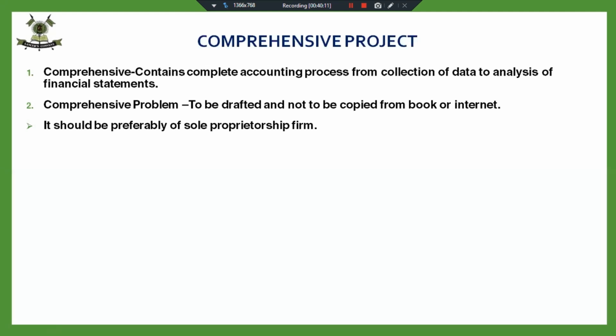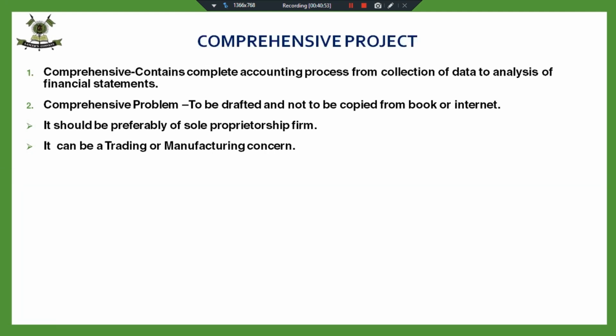I'm not saying that you cannot take a partnership firm. Since you have learned preparation of the P&L appropriation account now, you can take a partnership firm, but a sole proprietorship firm is always preferred. It can be a trading firm. Don't take a firm which is providing services, such as a chartered accountant firm or a lawyer firm, because they are getting fees, there will be no closing stock, and there will be no debtors in that case, as all the transactions are on a cash basis.